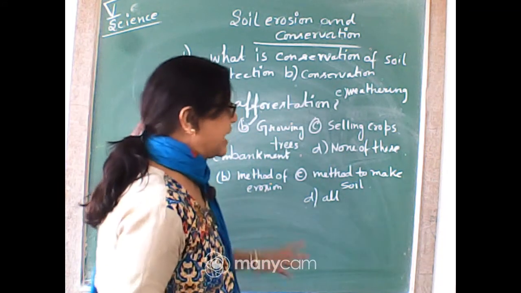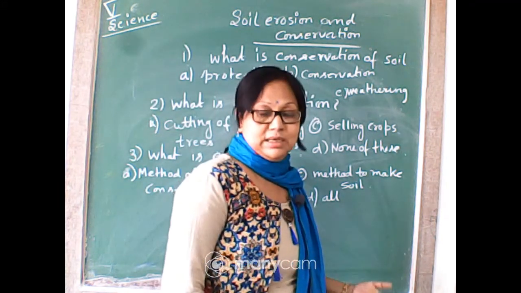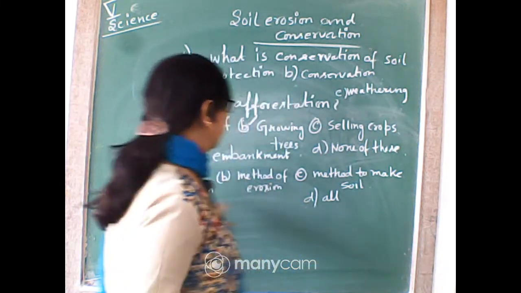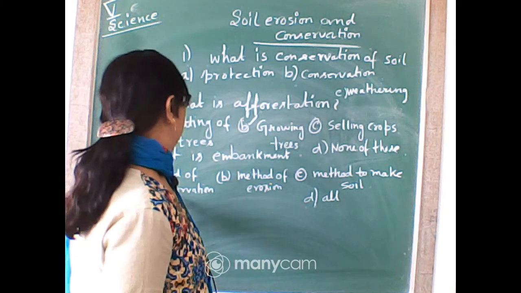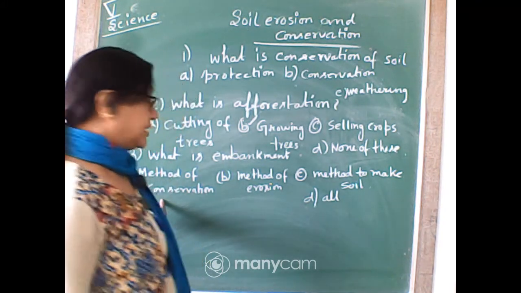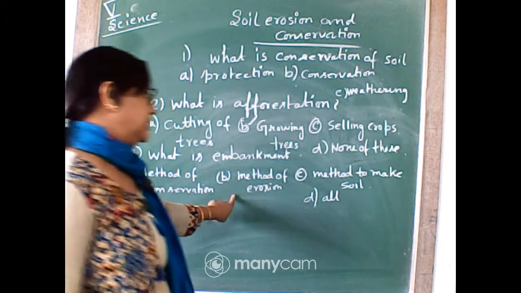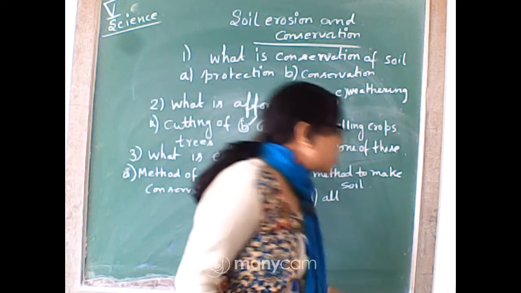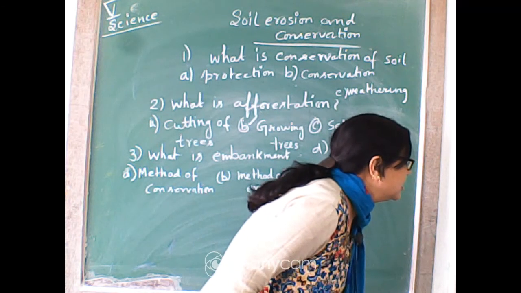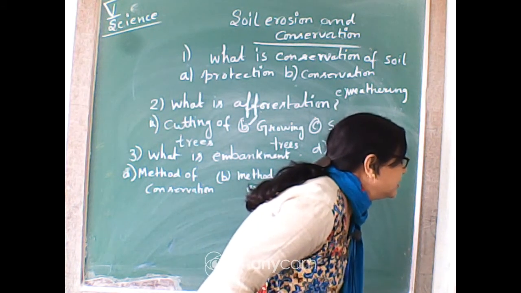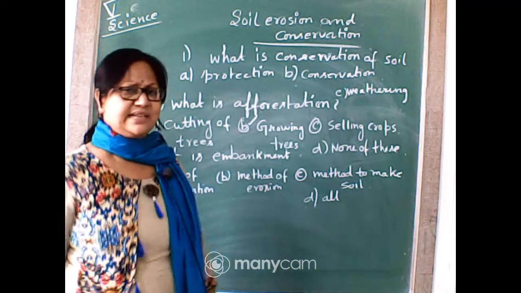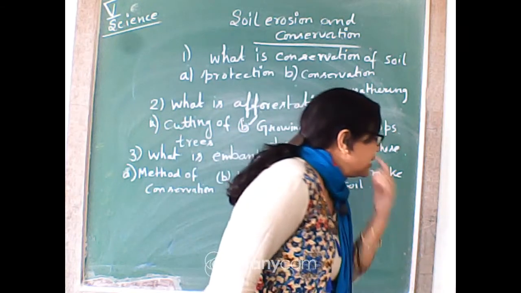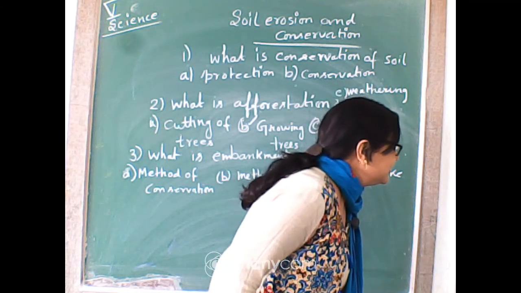Okay, as the MCQ pattern will come, I am just doing the question pattern in the MCQ method. Write down here, what is embankment? Is it the method of conservation, or the method of erosion? Is it the method to make soil, or is it all? Which option will you choose? No, you don't have to write, we are revising. Then you will go through the book and come to know the answers. At first give the answer.